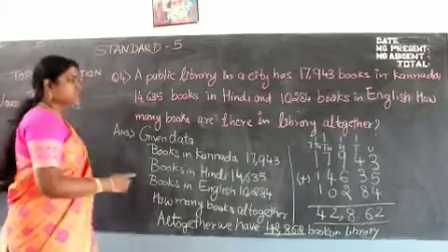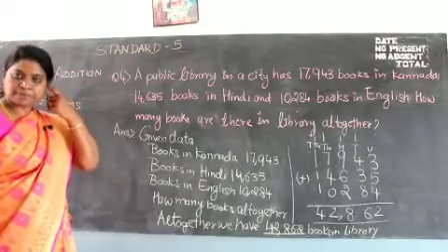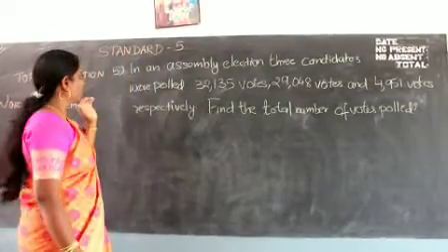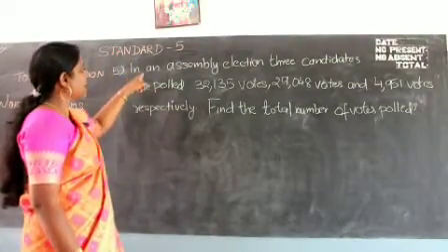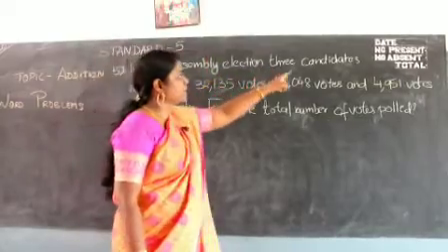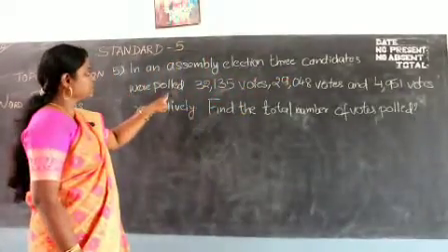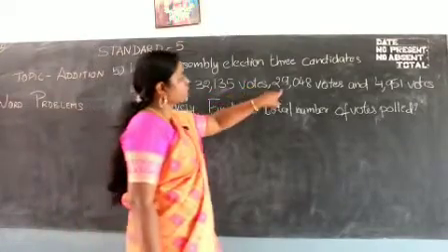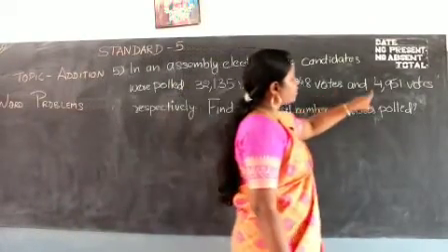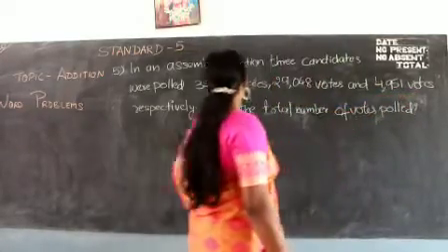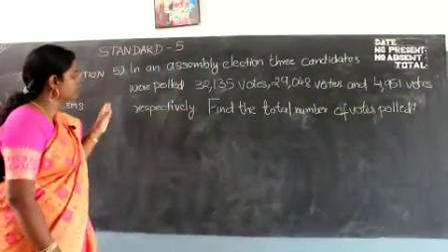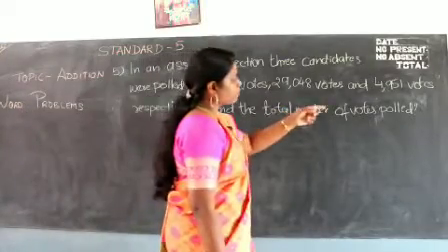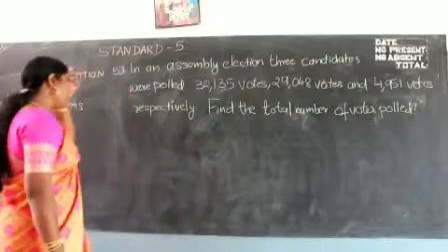Okay, so you understood this. Let's move on to the next sum. Second question, which is your fifth question in your textbook. Okay, this question says, in an assembly election 3 candidates were polled and 32,135 votes, 29,048 votes and 4,951 votes respectively. So 3 of them got different votes. Now they want to know, find the total number of votes polled. So how we are going to do it?